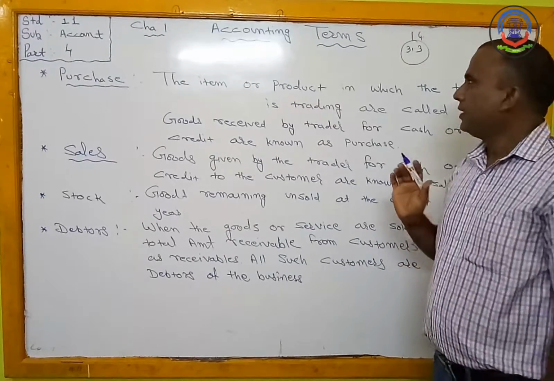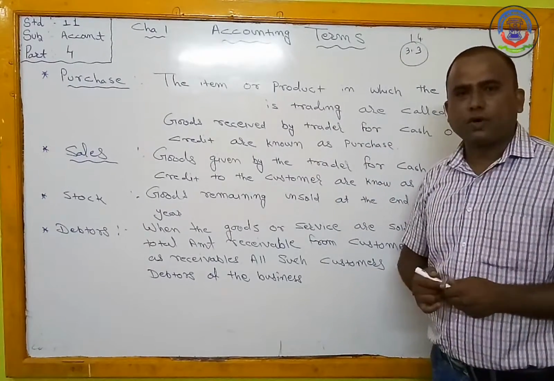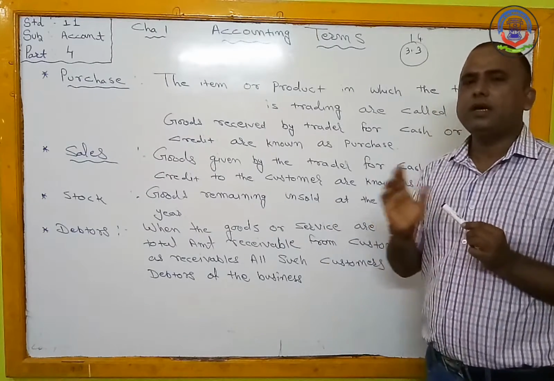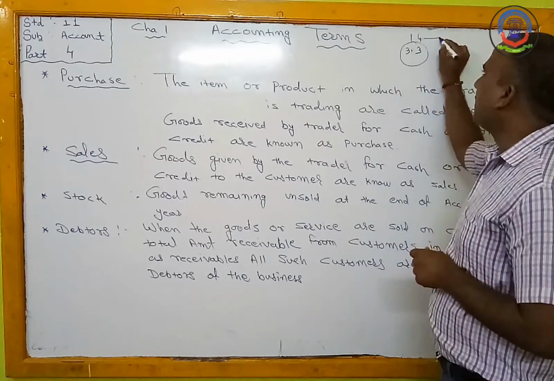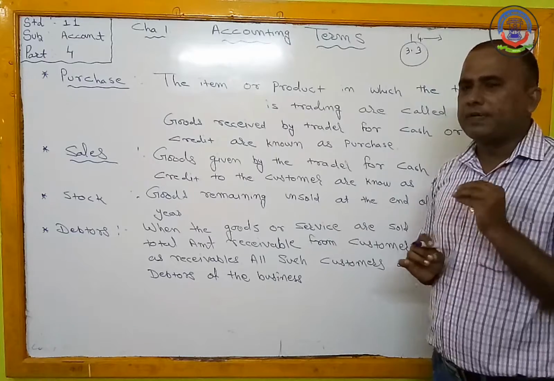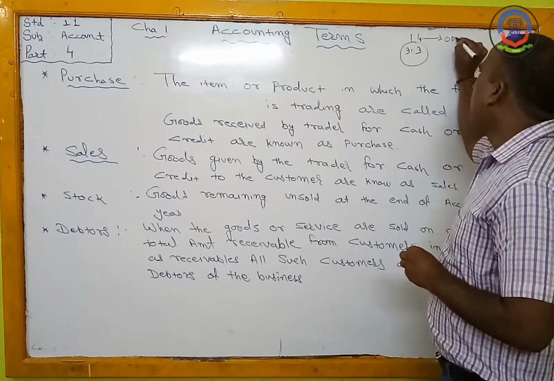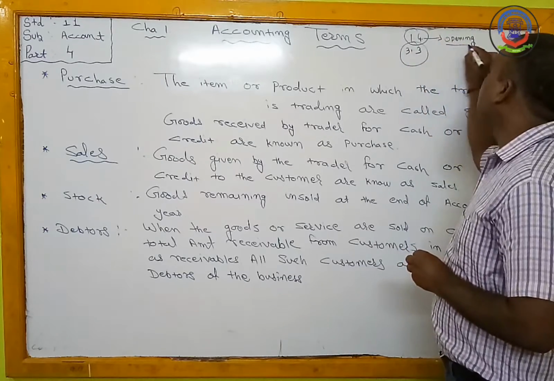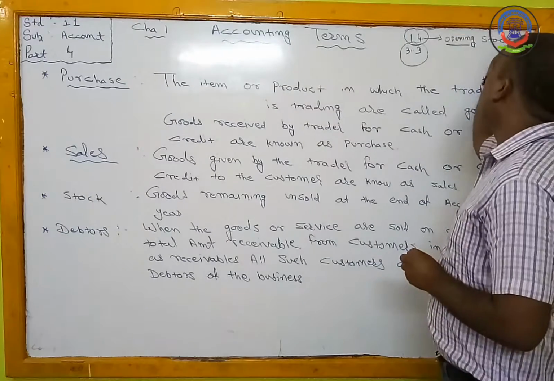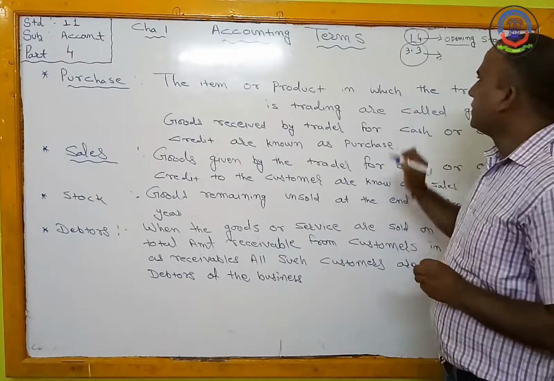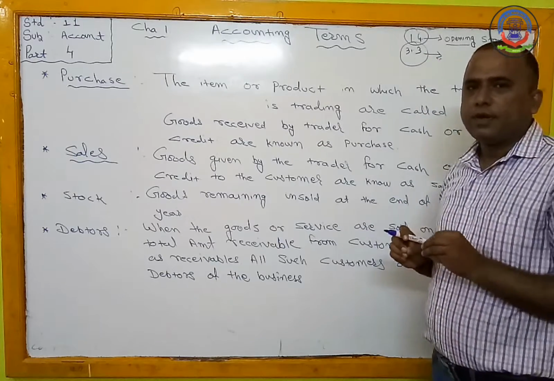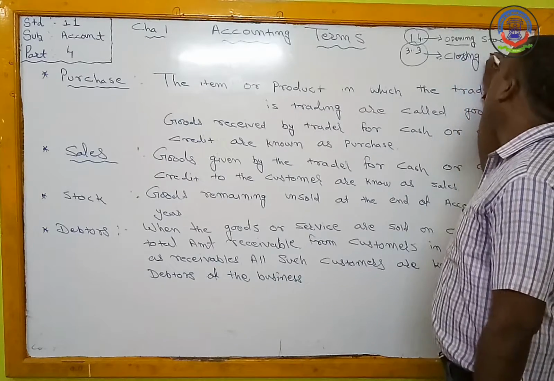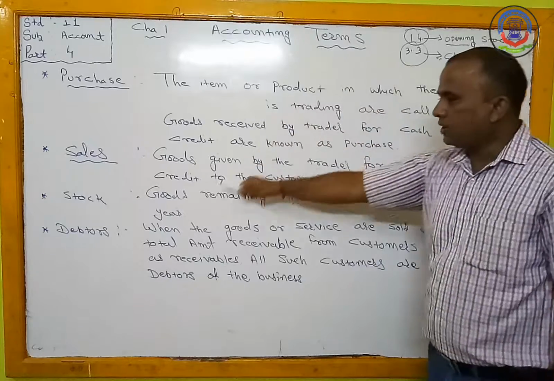Now, when we classify this stock, it has two types. First one is opening stock, next one is closing stock. So on this day, whatever goods are there in your business, that is known as opening stock. उसे हम कहेंगे opening stock. इस दिन जो गुड्स हमारे बिजनेस में हैं, that is called the opening stock. और on this day, whatever goods are in your firm, that is known as closing stock for the business. Okay, so that is called the stock.